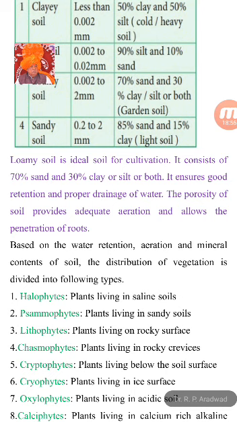First type of vegetation is halophytes, plants living in saline soil. The plants which live in saline soil are known as halophytes. Psammophytes, plants living in sandy soil. The plants which live in sandy soil are known as psammophytes. Lithophytes, plants living on rocky surfaces.